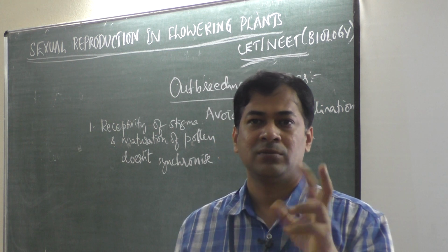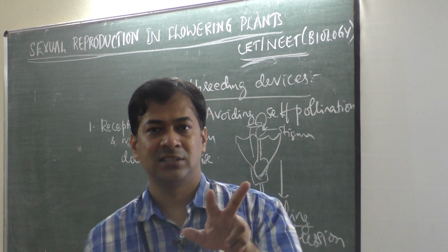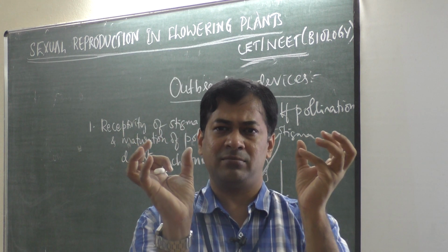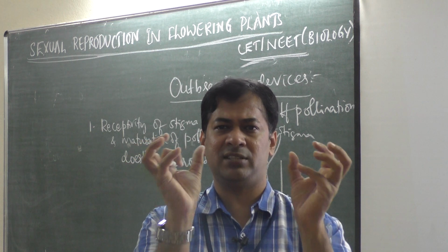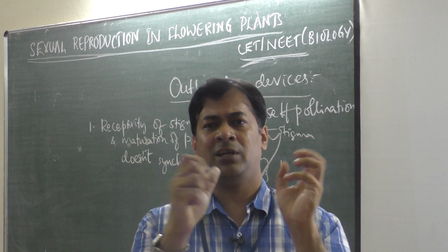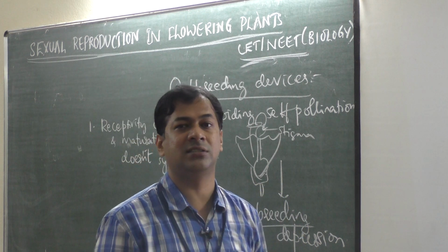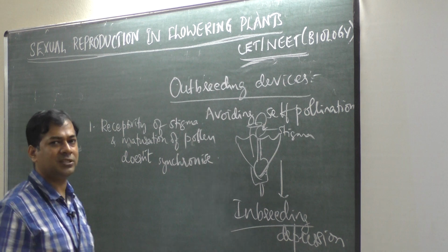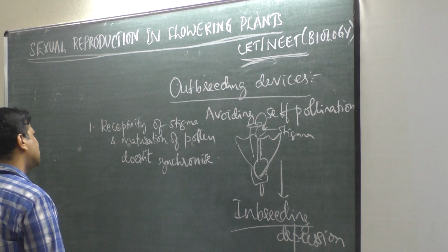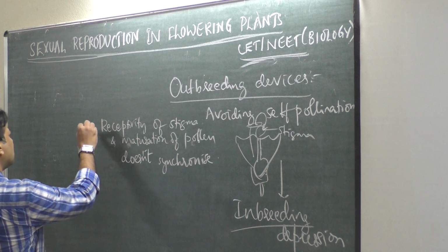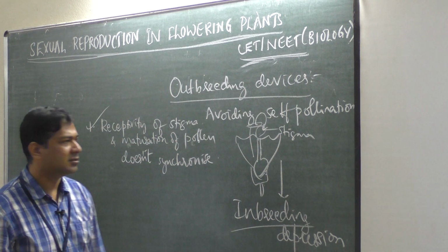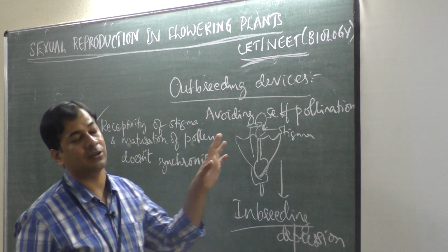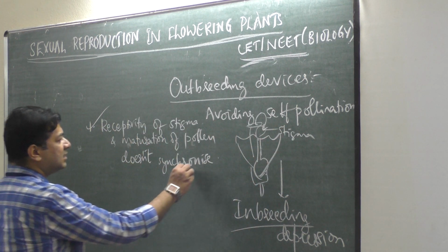So if both match, that is, pollen grain and stigma become mature at the same time, then only fertilization happens. Otherwise, no fertilization, no pollen tube formation, no germination of pollen grains. So this is one method to avoid self-pollination and encourage cross-pollination. This is in the case of